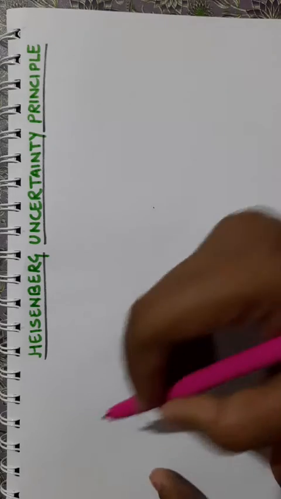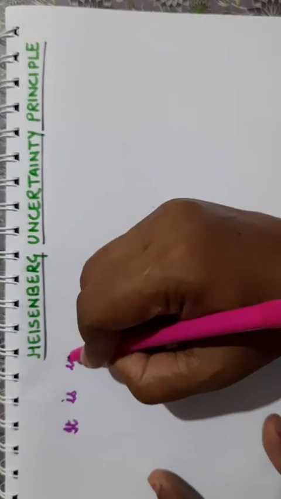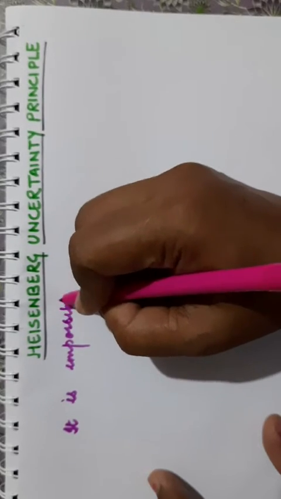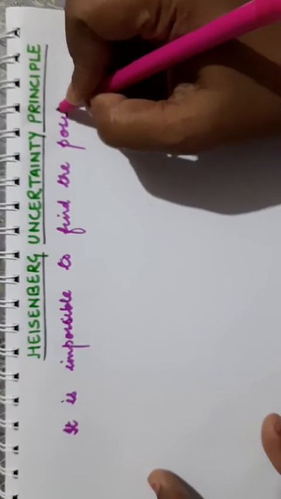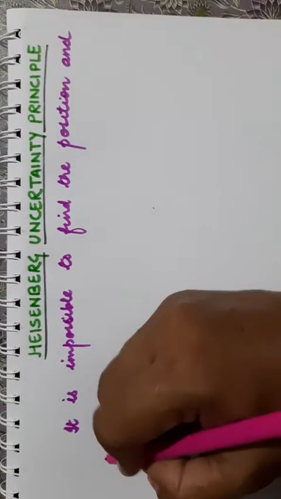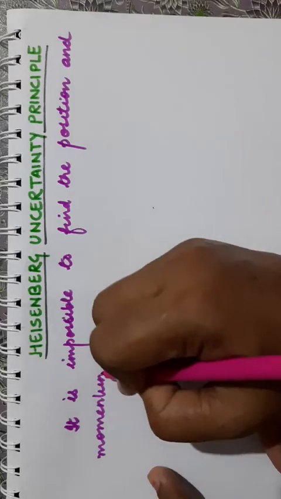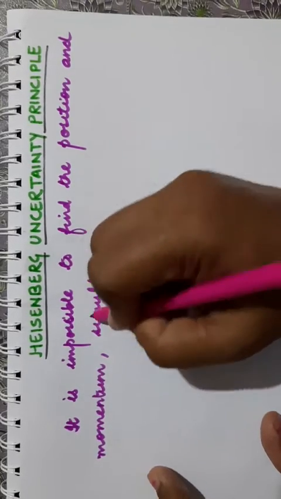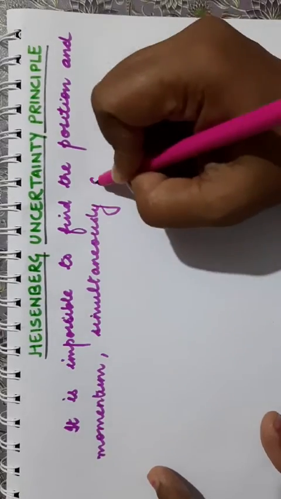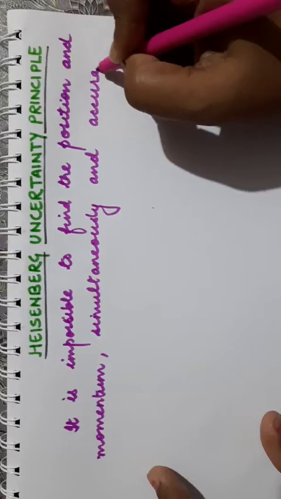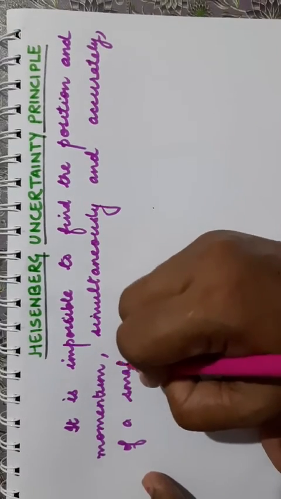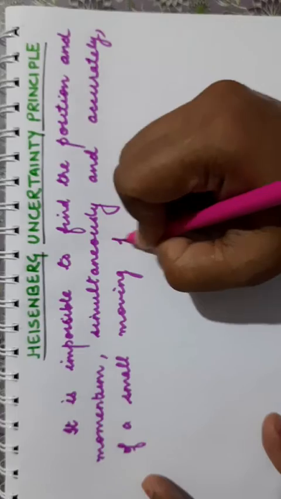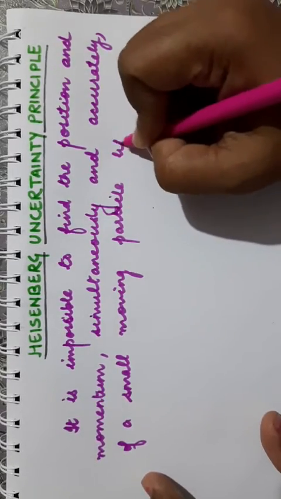So the Heisenberg uncertainty principle states that it is impossible to find the position and momentum simultaneously and accurately of a small moving particle like electron.